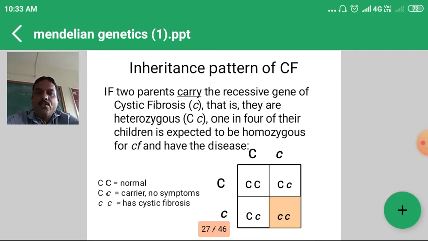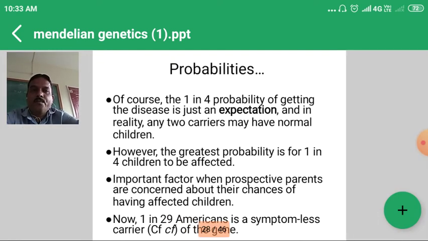And the last individual is small c small c. Because of the recessive genes, that individual will have cystic fibrosis. So 1 in 4 individuals will be a cystic fibrosis individual. That is the inheritance pattern of cystic fibrosis.